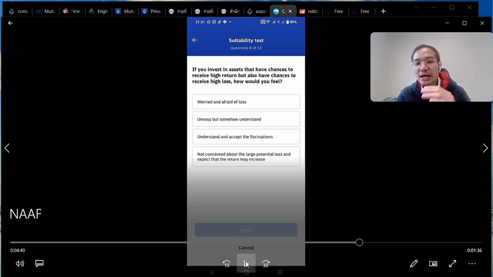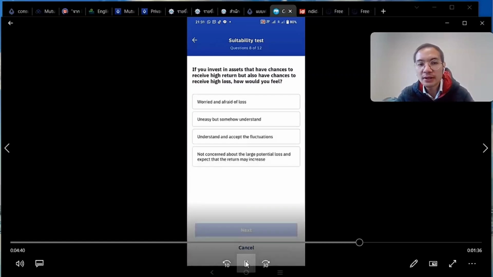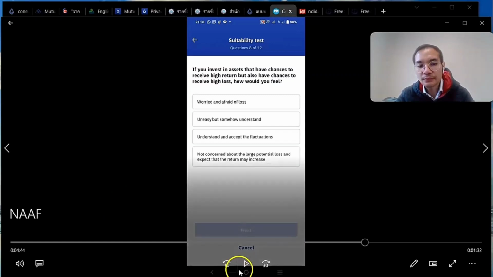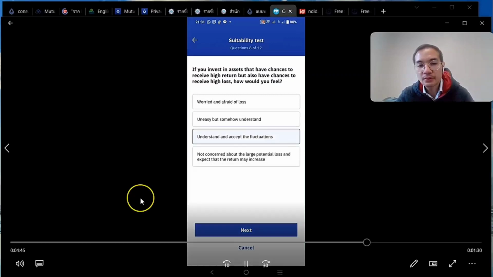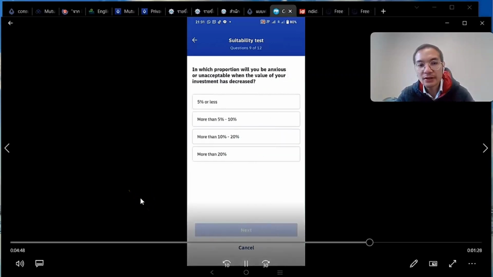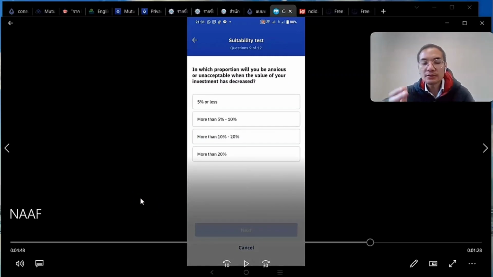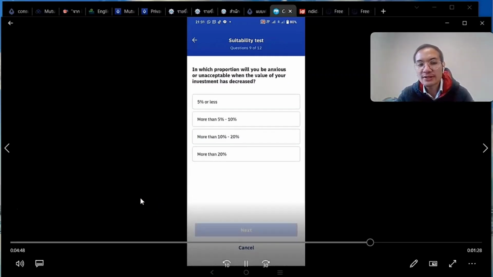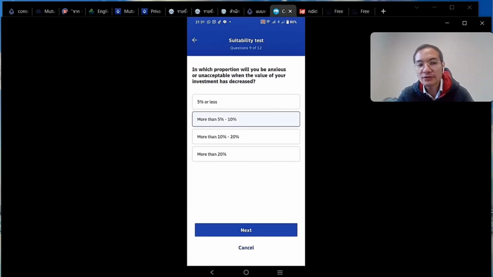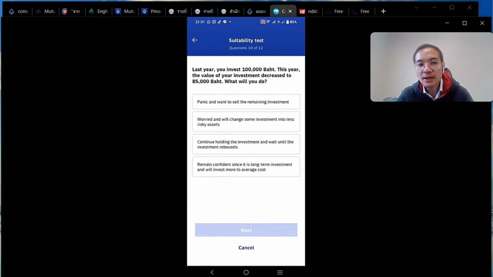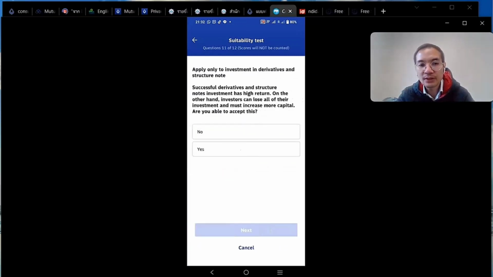Next is, in case you have a loss, how would you feel? I'm just going to say that I do understand and accept the fluctuation. Next, in terms of loss, how much can you accept? We're just going to say 5 to 10% here. And then again, in terms of loss, how would you feel? I would feel worried, but I would try to select an alternative as well.